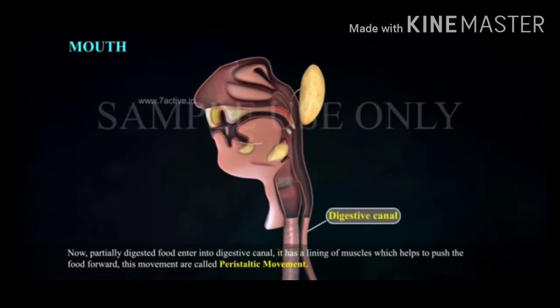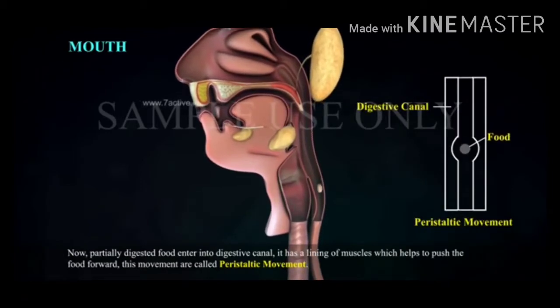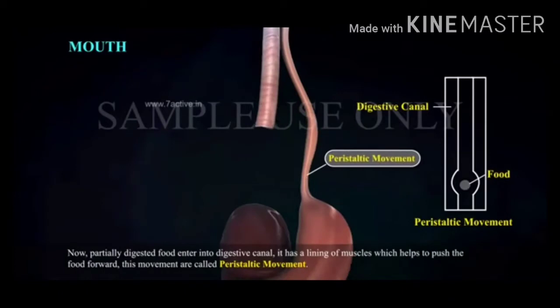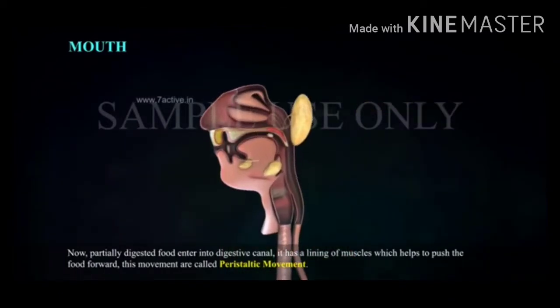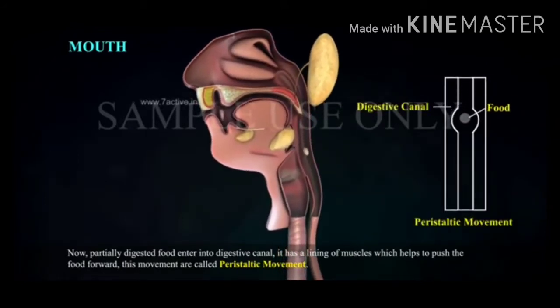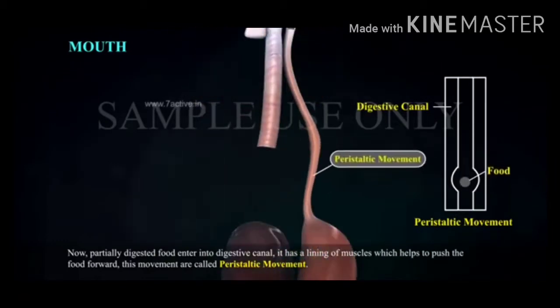Now, the partially digested food enters the digestive canal. Its lining muscles help to push the food forward. This movement is called peristaltic movement. The food enters from the mouth into the stomach through the food pipe or esophagus.